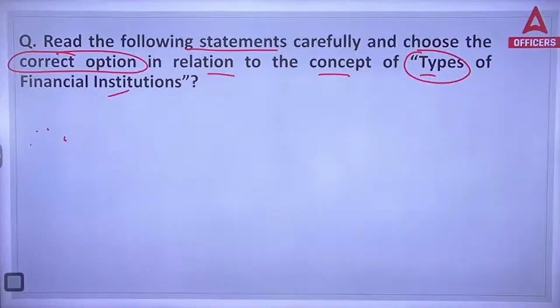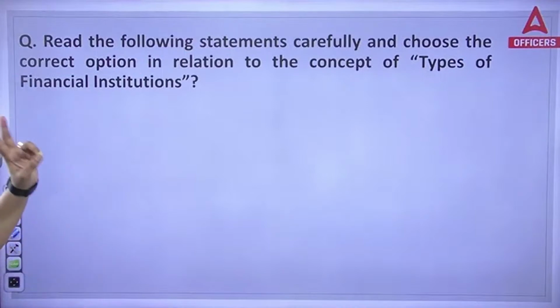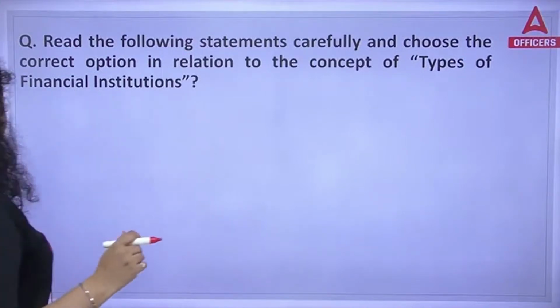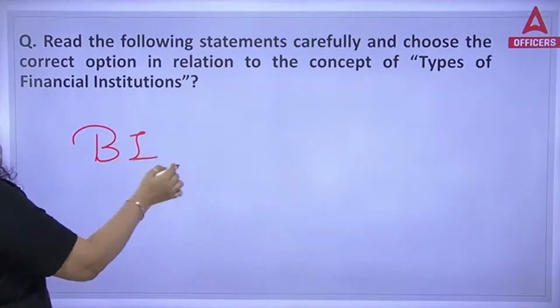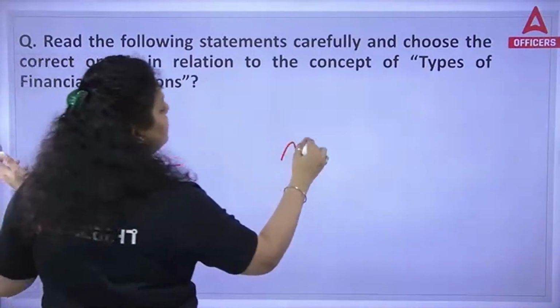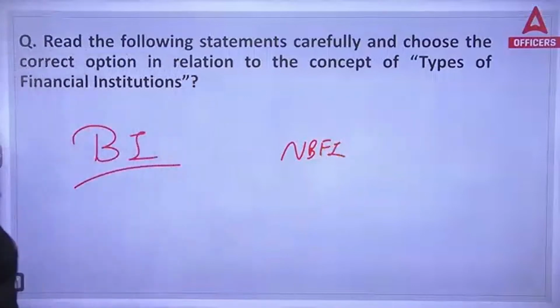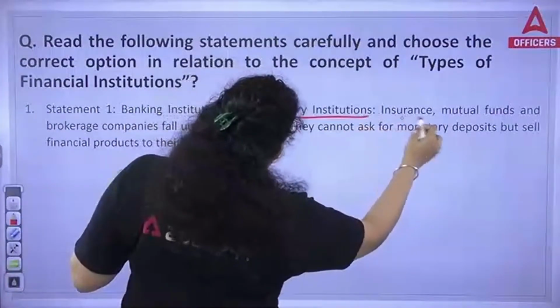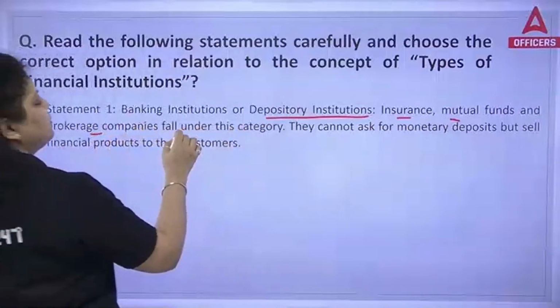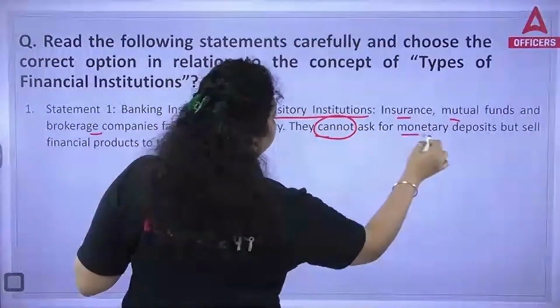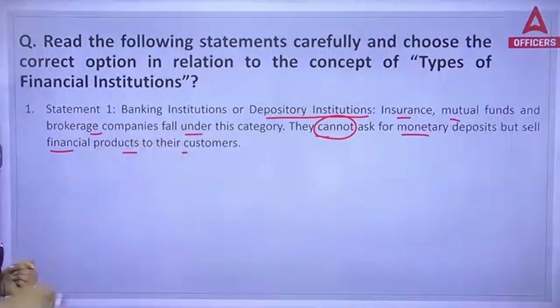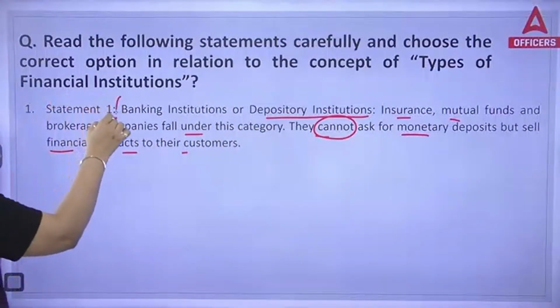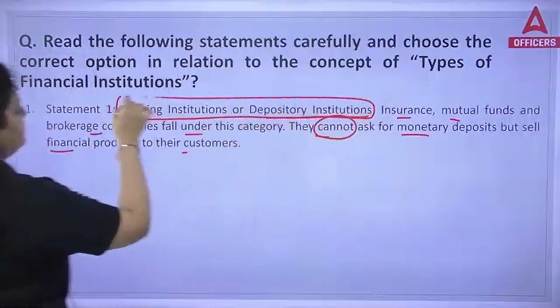Sure, let's start. So this is what we are asking about. If we talk about the types of financial institution, there are 2 types. I have told you, first is banking institution and the other one is non-banking financial institution. So let's see the statements. The first statement says banking institutions are also known as depository institutions. So insurance, mutual fund, brokerage companies fall under this category. They cannot ask for monetary deposit but sell financial product to their customer. This is the definition given for the banking institution and depository institution.